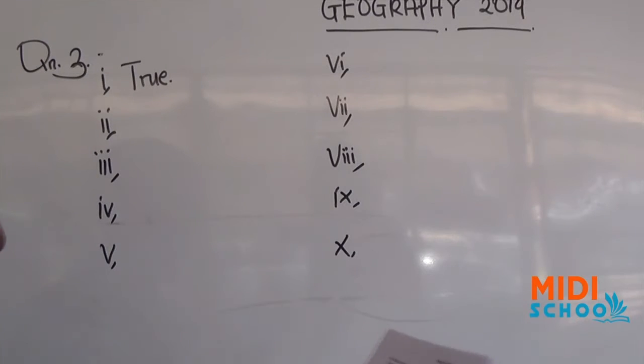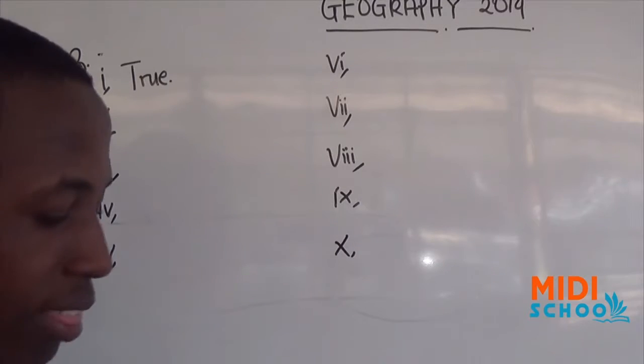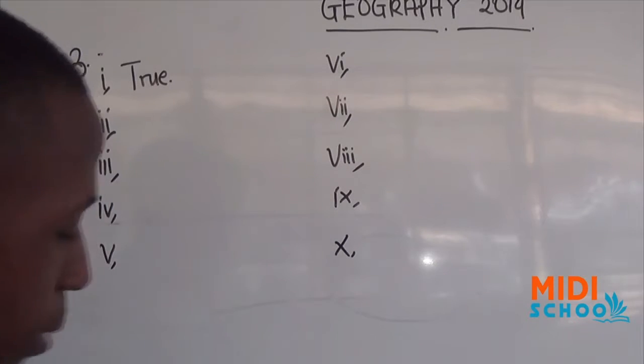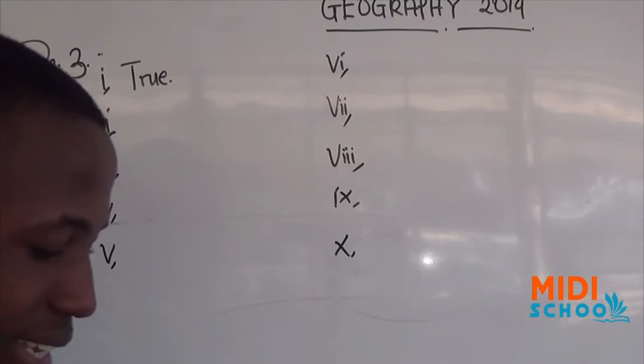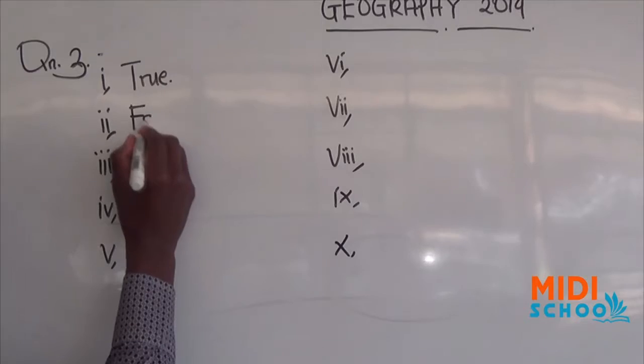The second, they have asked: the crust is the innermost part of the earth. Crust is the innermost part of the earth. So crust is not the innermost part of the earth, but crust is the outermost part of the earth. So here, the answer will be false.